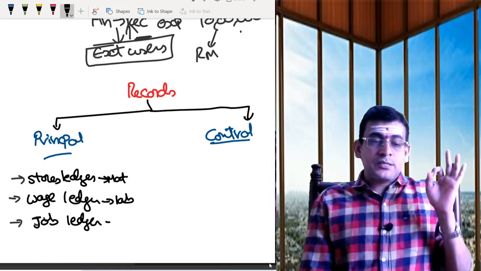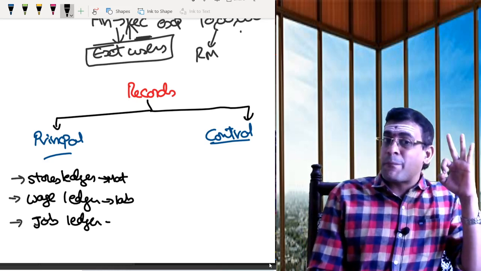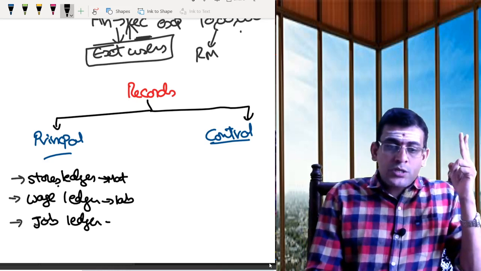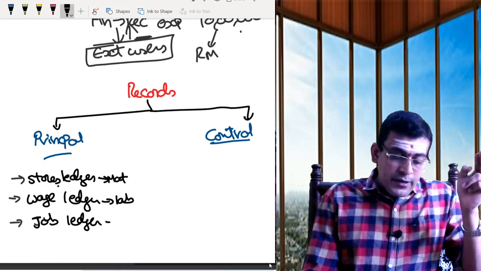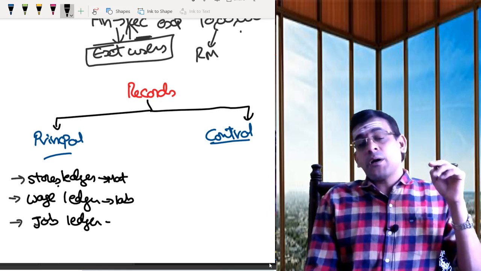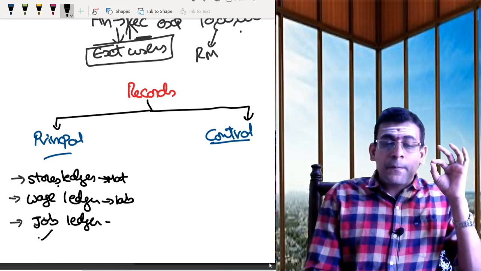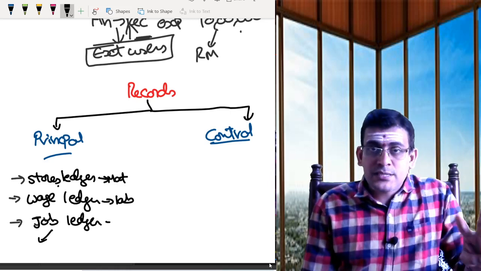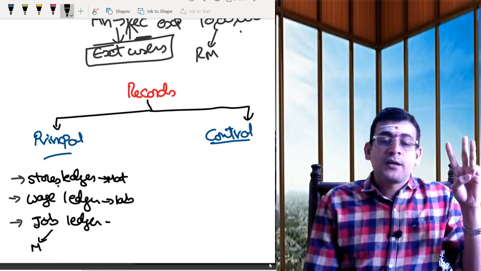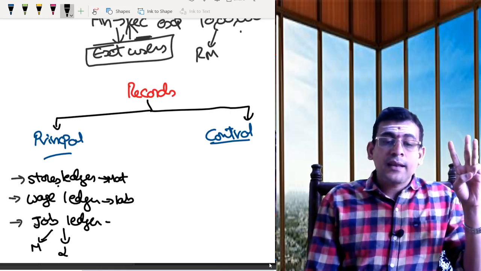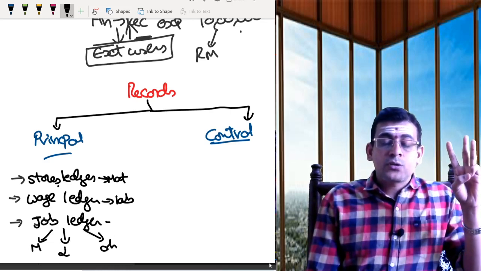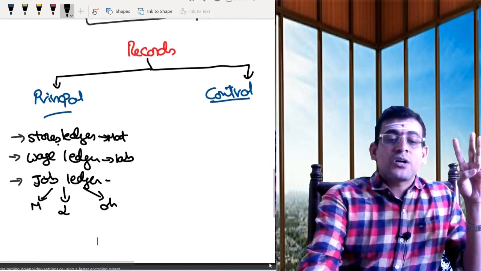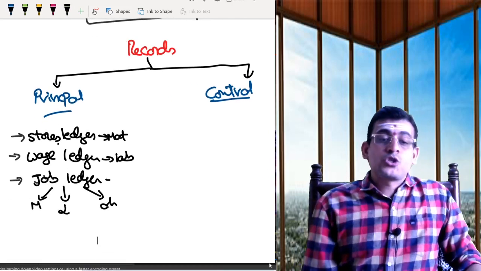Till now, the stores ledger comprises material, and the wage ledger comprises labor. Now the job ledger comprises all 3 elements of cost: material, labor, and overhead.